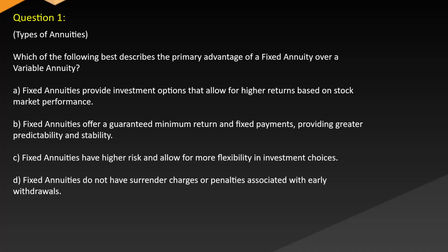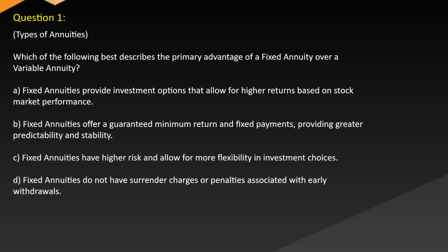Question 1. Types of annuities. Which of the following best describes the primary advantage of a fixed annuity over a variable annuity? A. Fixed annuities provide investment options that allow for higher returns based on stock market performance. B. Fixed annuities offer a guaranteed minimum return and fixed payments, providing greater predictability and stability.